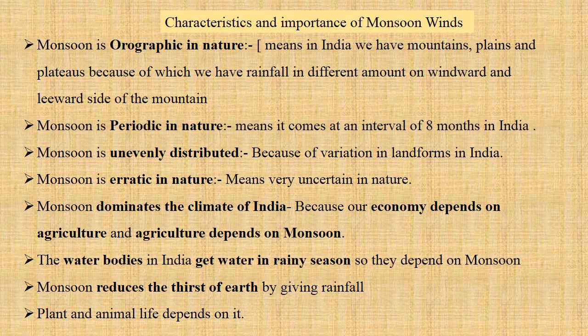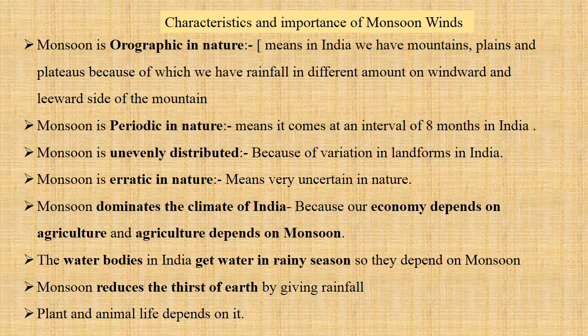Monsoon winds give rainfall which is unevenly distributed. The meaning of this is we do not have the same amount of rainfall received in all parts of our country. For example, the Thar desert of Rajasthan receives 25 centimeters of rainfall, whereas Mawsynram in Meghalaya receives more than 1000 centimeters of rainfall. So the rainfall is unevenly distributed.